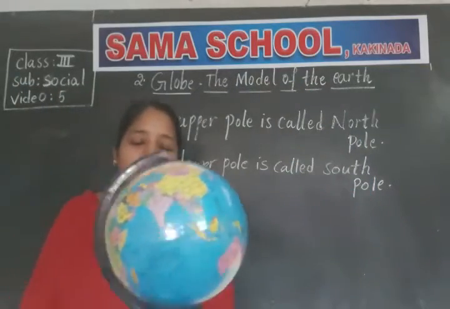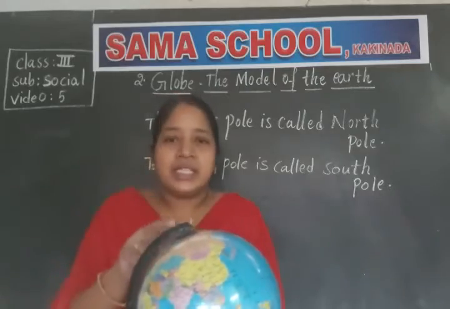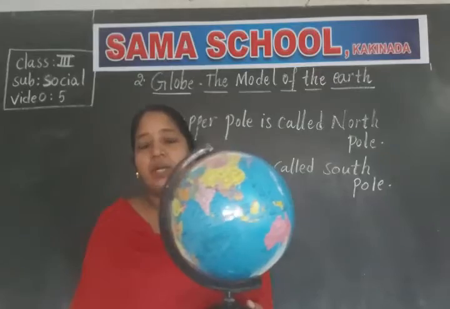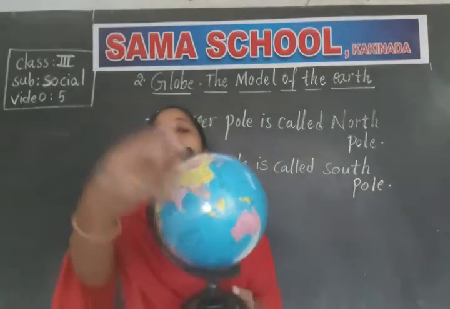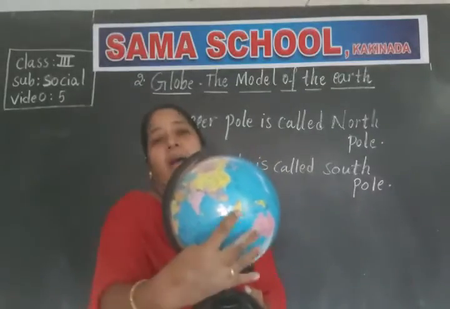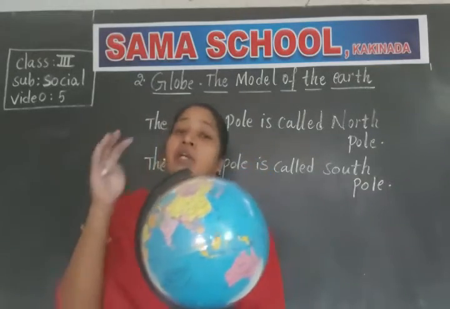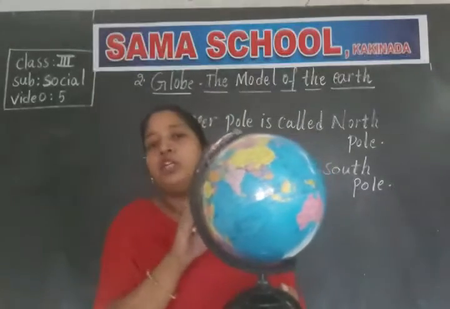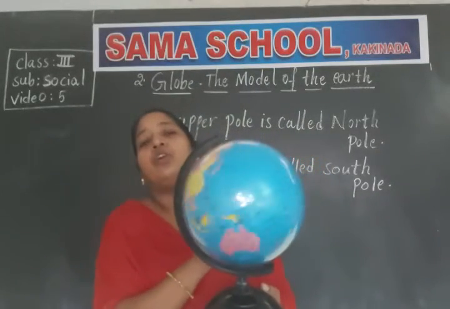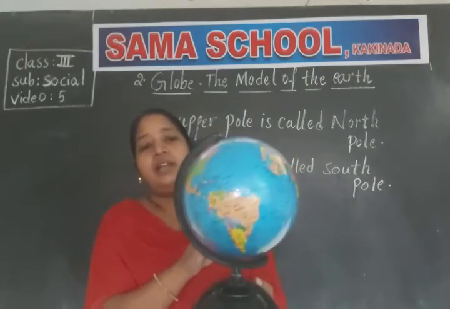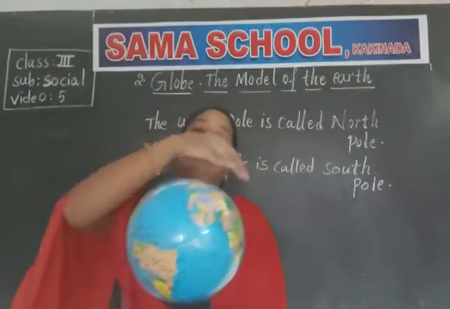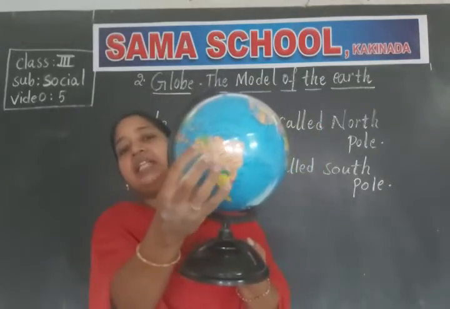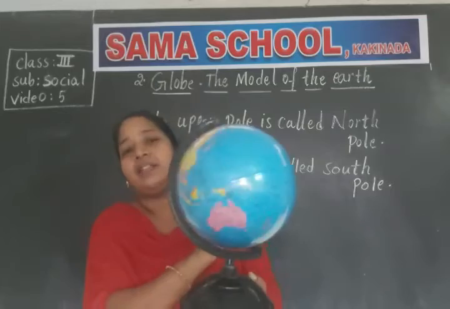And if you hold the globe like this, you can see only half of the globe. I cannot see the other half which is at the back. Clear children? So on the globe also we can see only half of the globe, and if you want to see the other half, you have to rotate the globe like this. So we cannot see the whole globe at a time.